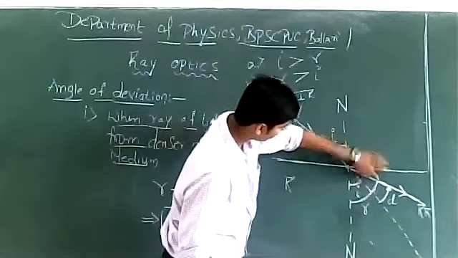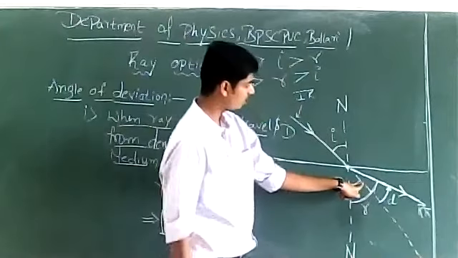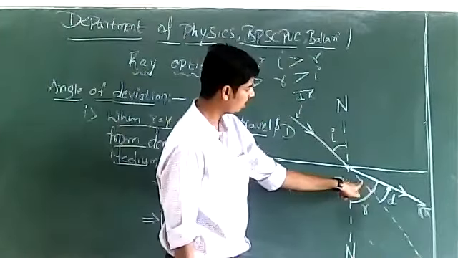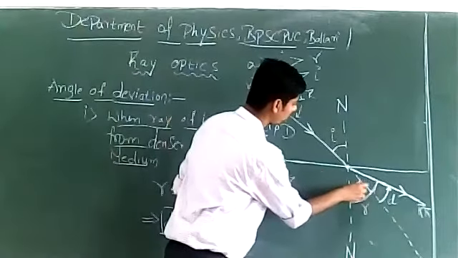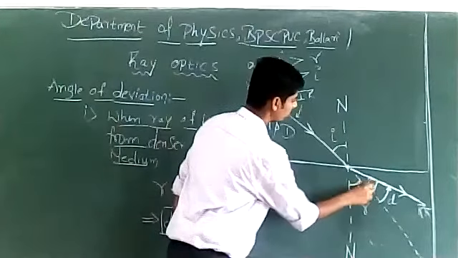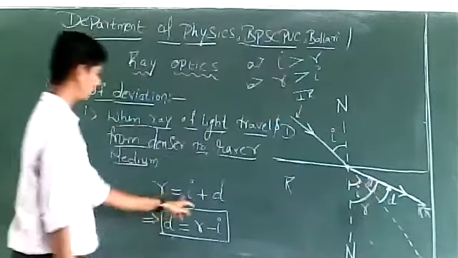Normal and the refracted ray make the angle R. Normal and the incident ray extended make the angle I. Incident ray extended and the refracted ray make the angle D. So I plus D is equal to R. That is what is written.